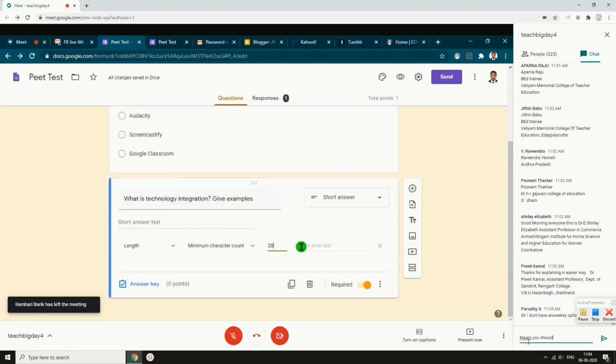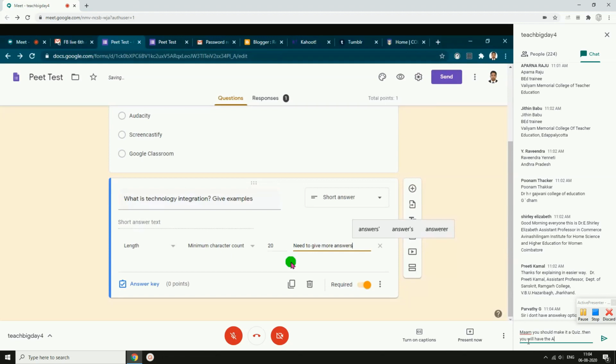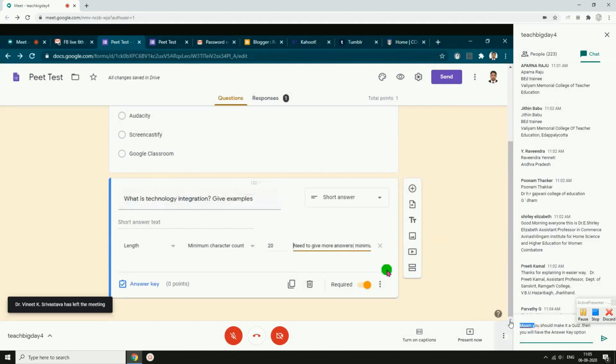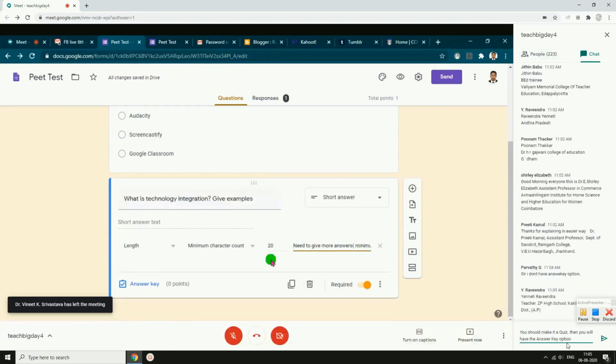If it is not minimum 20, I'll give a message: you need to give more answers, minimum 20 words. I'll just give some kind of message so that the students can see they need to give more answers. Okay, now I'm going to make it required.